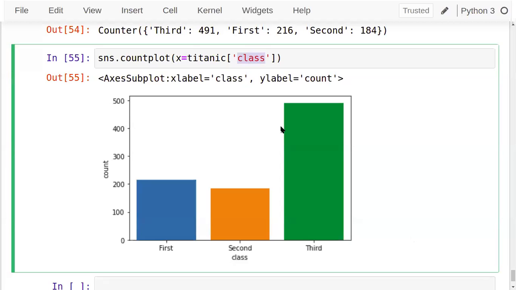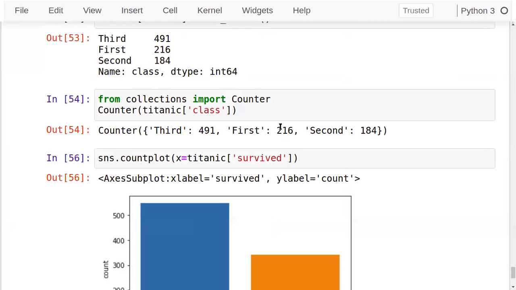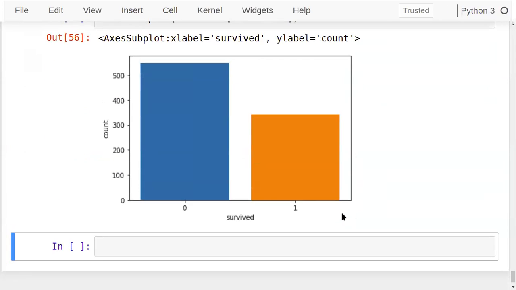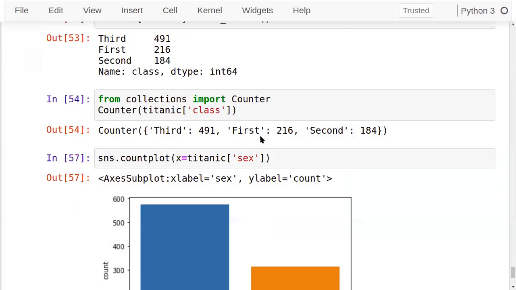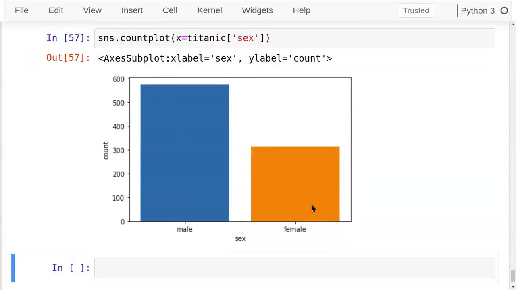For example, if I'm checking survived, the 0 entries are more than 500, and the 1 entries are fewer. Let's see sex: how many male, how many female?